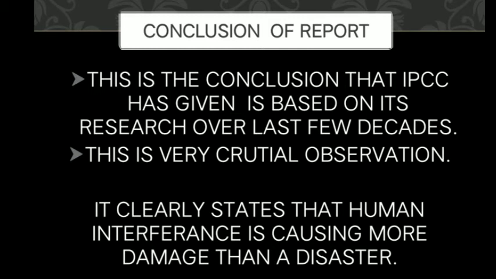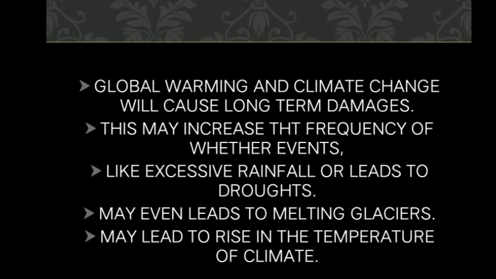We can come to a conclusion that global warming and climate change will definitely cause long term damage for society, and can even increase the frequency of weather events, such as a particular place having heavy, excessive rainfall, or a particular place having drought conditions for even decades.